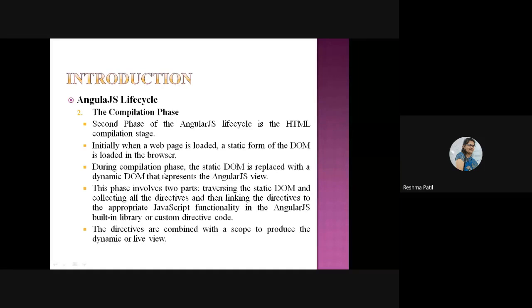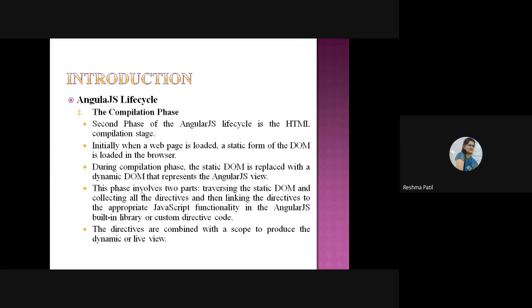During the compilation phase, the static DOM is replaced with the dynamic DOM. Means here we are now initializing the variables as per the user requirement. The design part will come there. This phase converts static DOM into dynamic DOM.